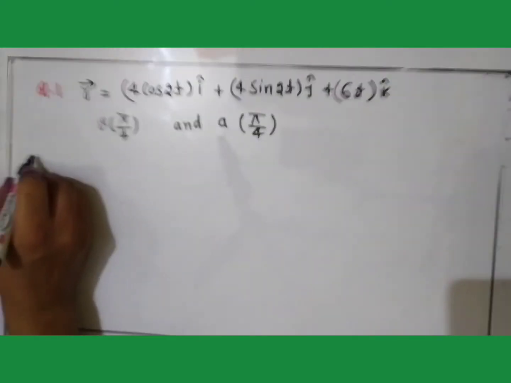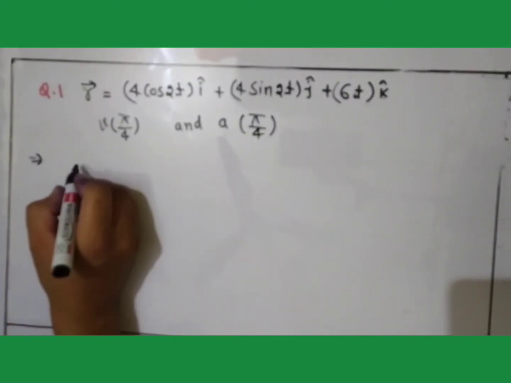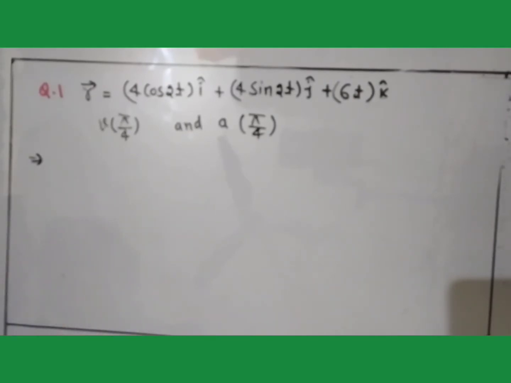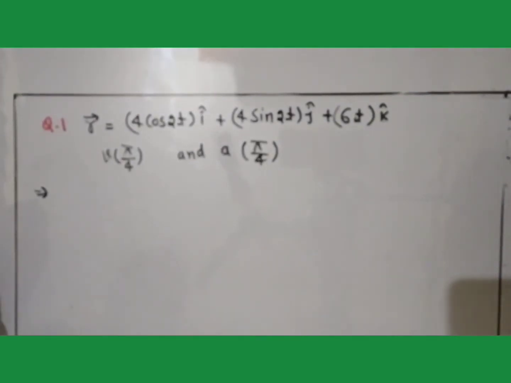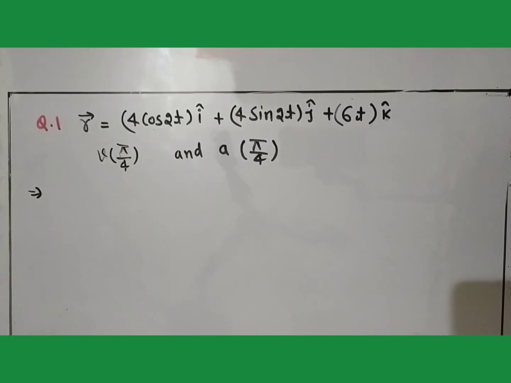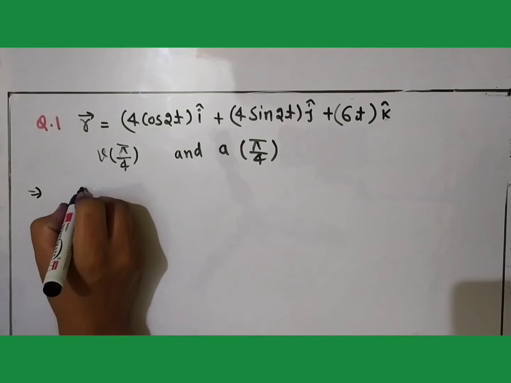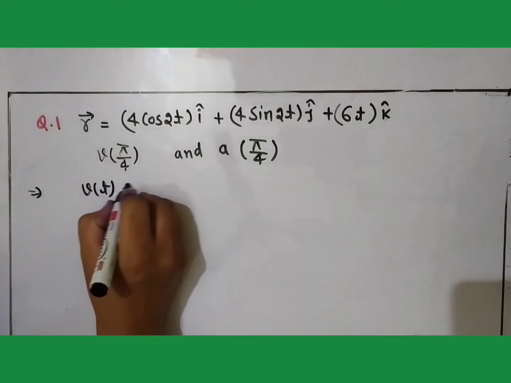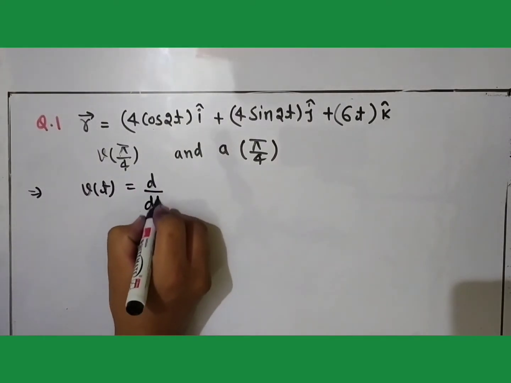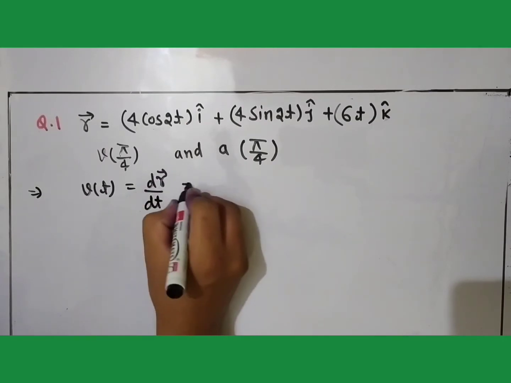Here we have been given the position vector, so we can calculate its velocity. Again, the velocity can be represented as the rate of change of the position, or simply the rate of change of the displacement. So we can write it as v(t) is equal to d/dt of the r vector.